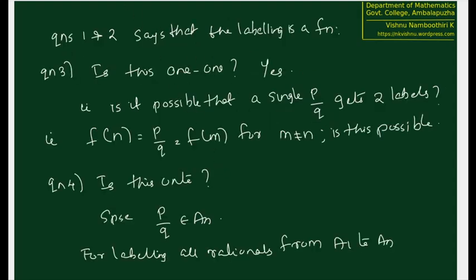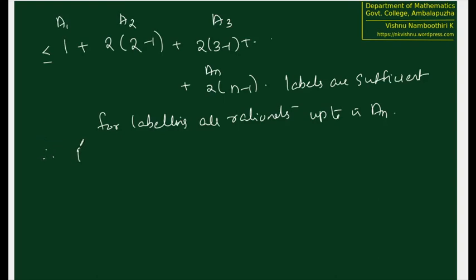Therefore, this P by Q also will get a label.